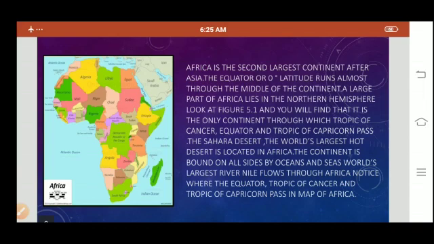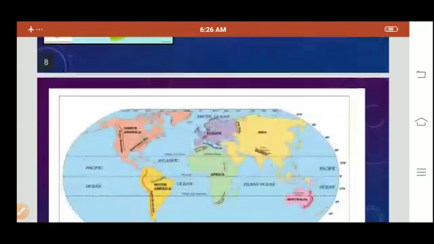Look at the world map, that is figure 5.1. You will notice that the world's longest river, the Nile, flows through Africa. Notice where the equator, the Tropic of Cancer, and the Tropic of Capricorn pass through the map of Africa. So this is the continent of Africa.